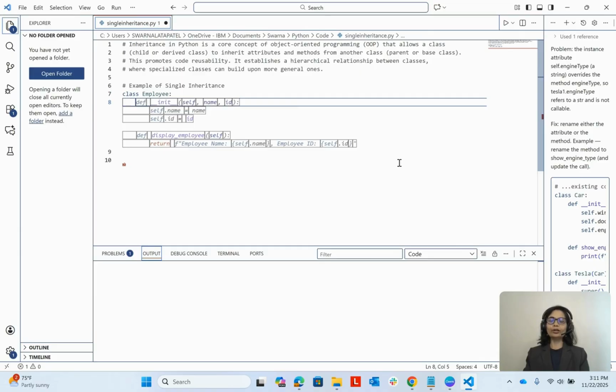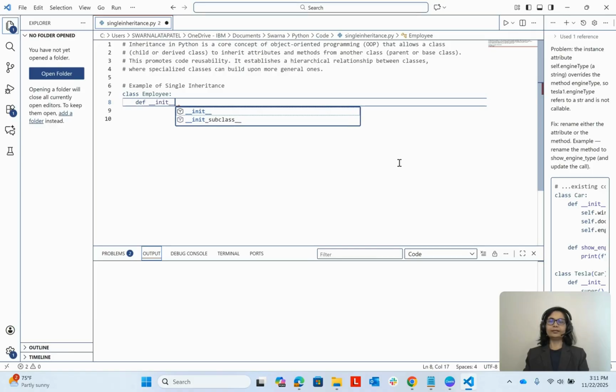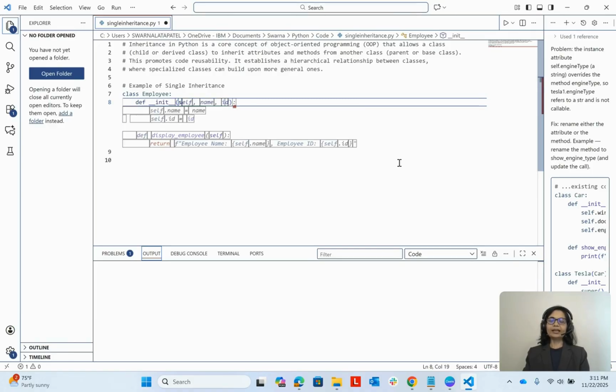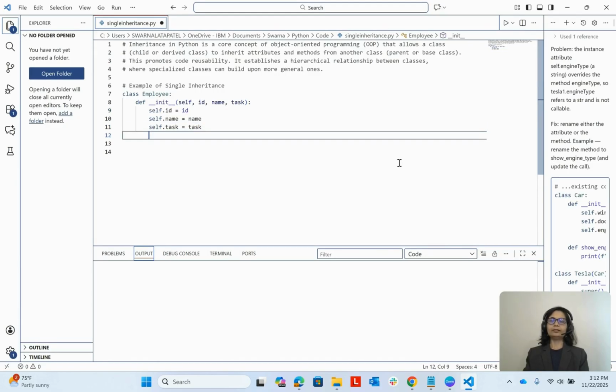and I'll write the code so that it will be easy to understand. And then init, let's say the employee is having ID, name, and tax. Now we are assigning these variables: ID, name, and tax. Let's say we are having a function where we are displaying the employee detail.